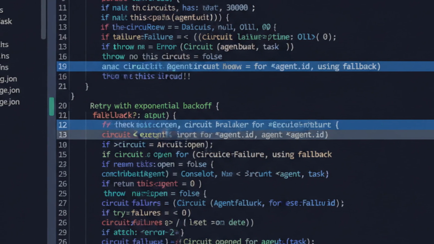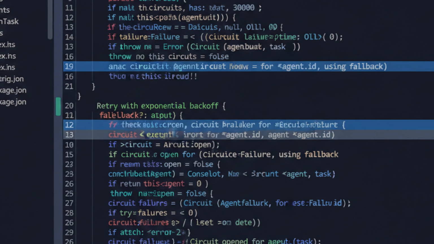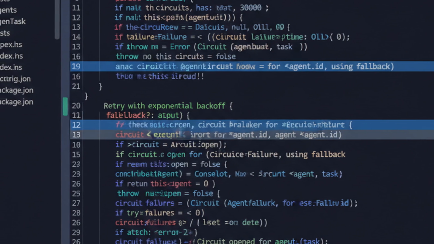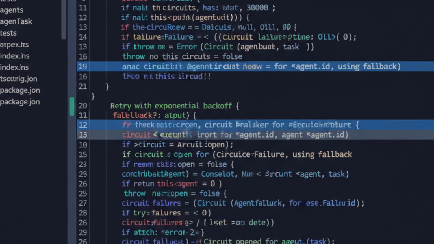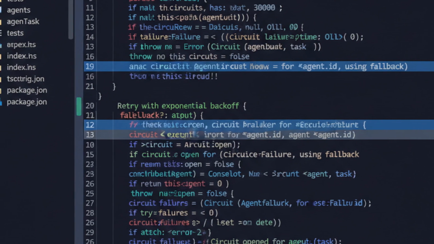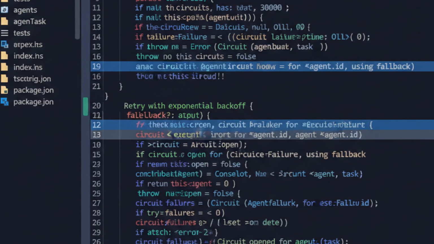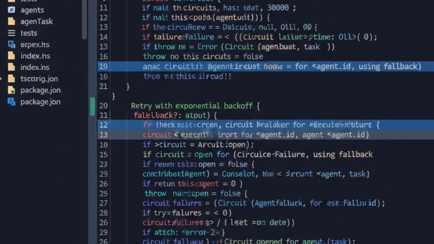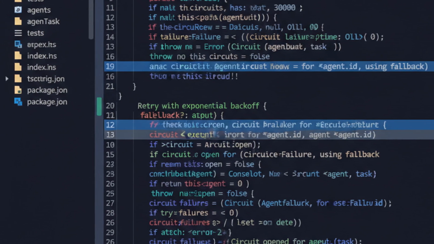to an alternative agent. The circuit breaker tracks failures. After 3 consecutive failures, it opens and immediately rejects requests for a cooldown period. This prevents cascade failures across your agent network.